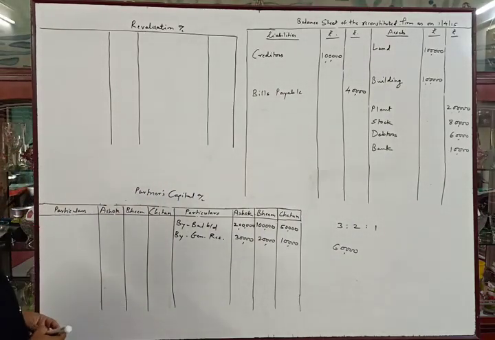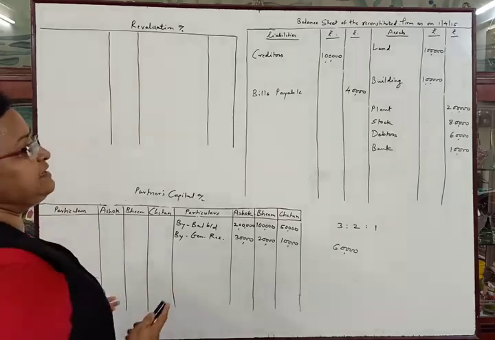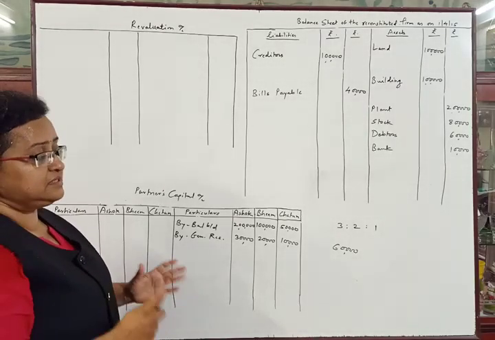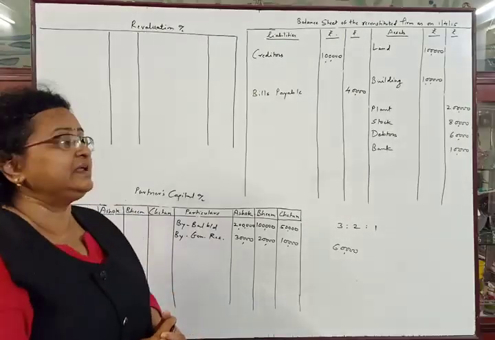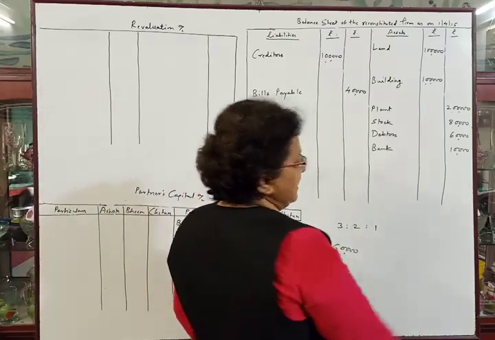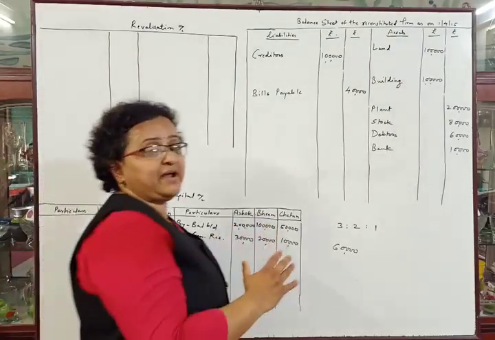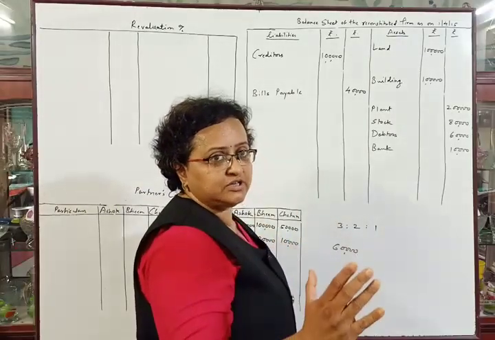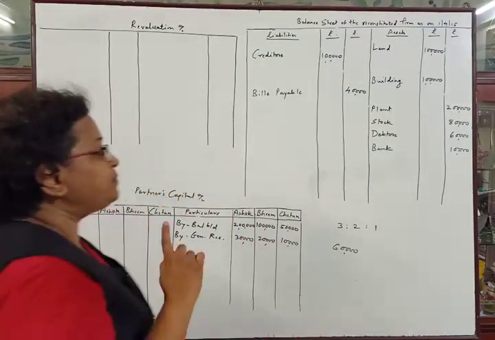Now we have to make the adjustments given in the problem. First adjustment, they have told us that goodwill of the firm is valued at rupees 3 lakhs, and while calculating the sacrifice or gain ratio, we have solved that the gaining partner's share is 50,000 and the sacrificing partner is sacrificing rupees 50,000. So we have to pass the entry.